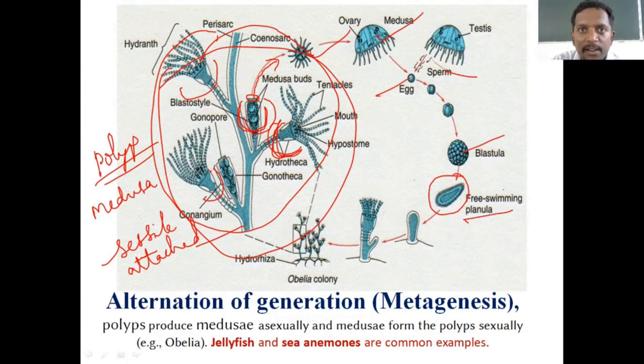In amphibia, frog, we were calling it tadpole. In coelentrata, we call it planula. We call it planula larva. Now this larva will undergo metamorphosis. It will come and settle on the base, the floor of the marine water.